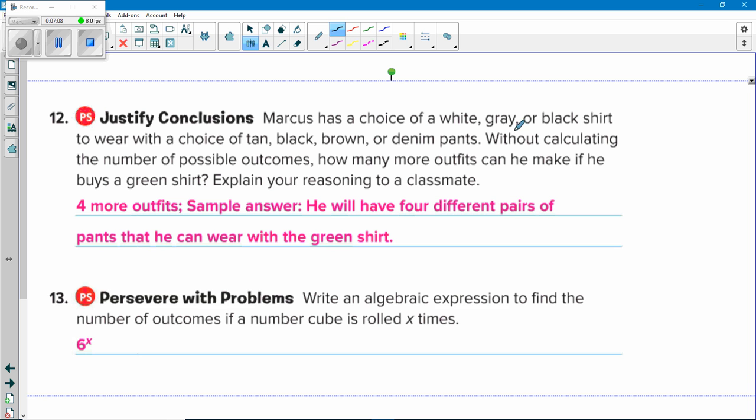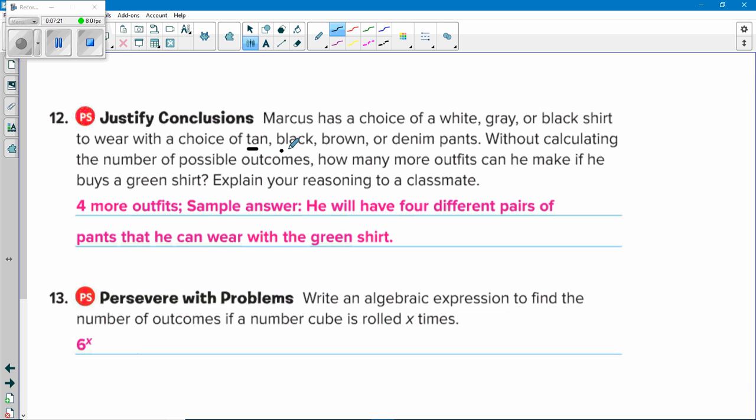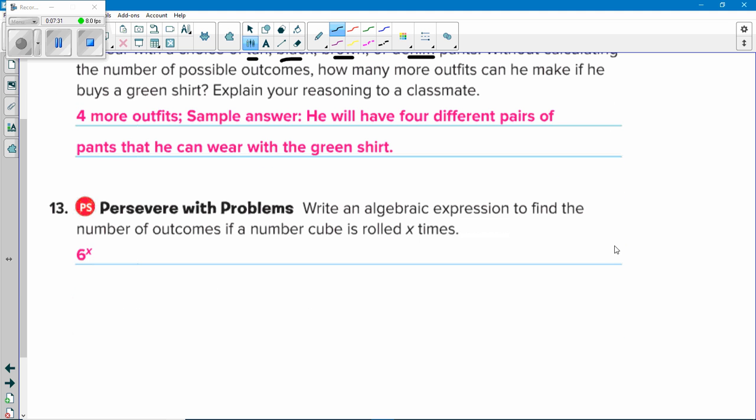Marcus has a choice of white, gray, or black shirt to wear with a choice of tan, black, brown, or denim pants. Without calculating the number of possible outcomes, how many more outfits can he make if he buys a green shirt? That'd be 1 more shirt. How many colors of pants does he have to wear with that shirt? 4. So 1 times 4 is 4 more outfits. Okay? He's a guy. He's not worried if it matches. That's how we roll. Okay?